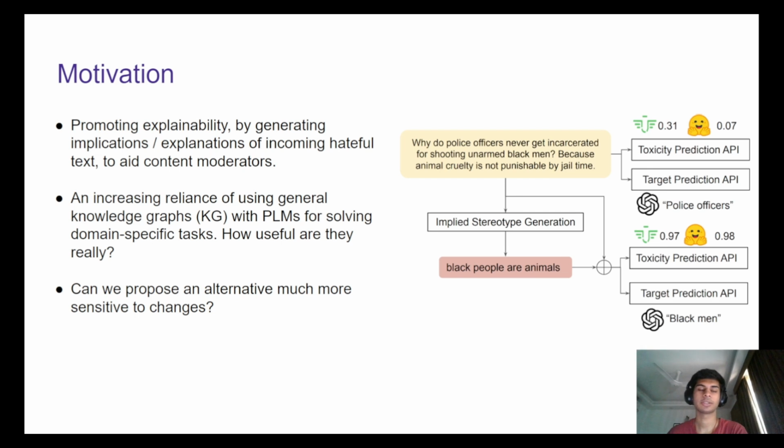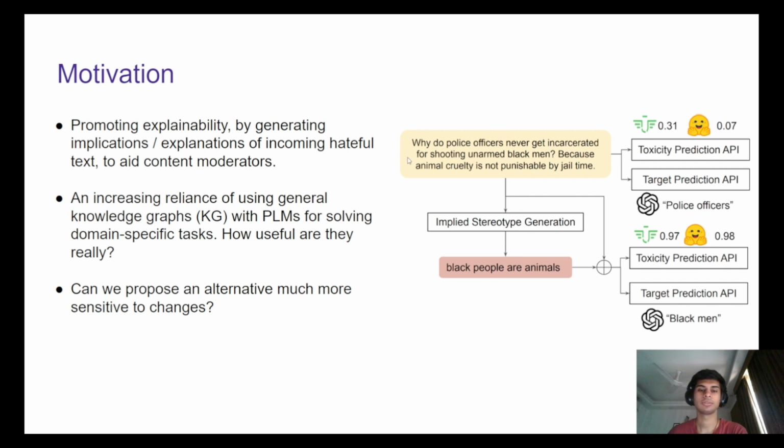Our topic, that is to generate implications of potentially hateful text, is majorly motivated due to the dire and increasing need for online content moderation. In this attached figure, we can see that both the toxicity and target prediction APIs benefit a lot from the extra context provided in the form of this stereotypical implication of the given text.